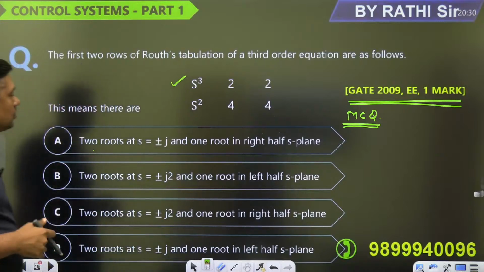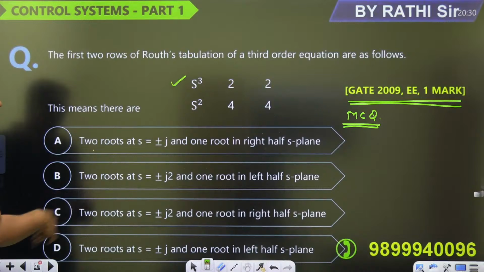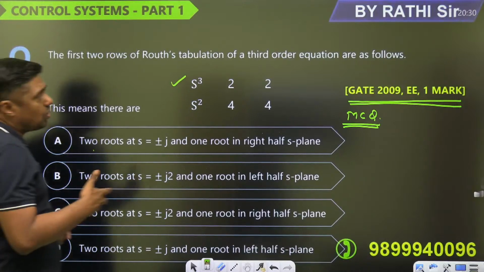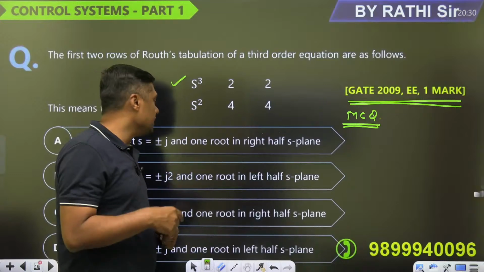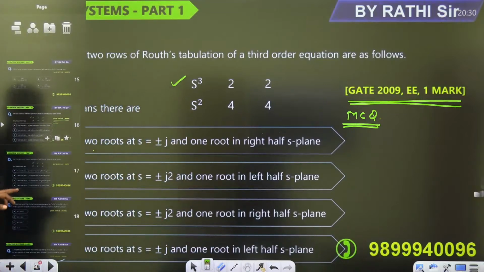Now, 2 roots on the imaginary axis, one root may be on the right hand side, one may be on the left hand side. Now if it is on the left hand side, then the system is marginally stable. But two roots, you can see these two roots, marginally stable. So how can we find this here?